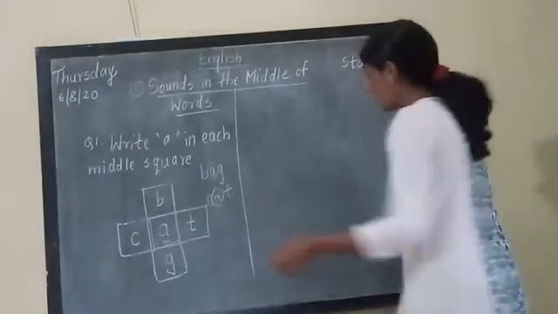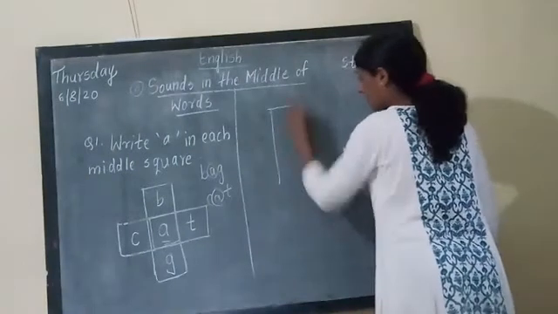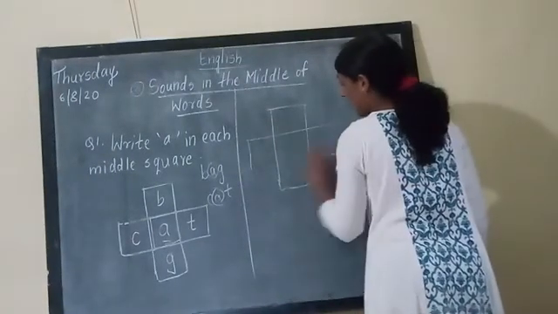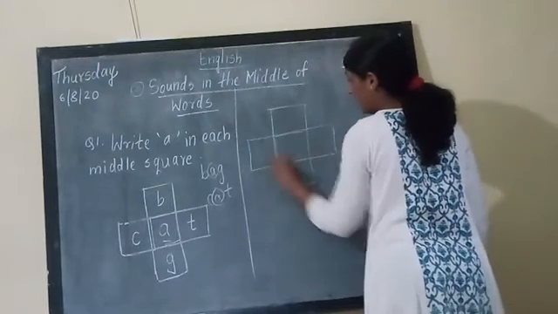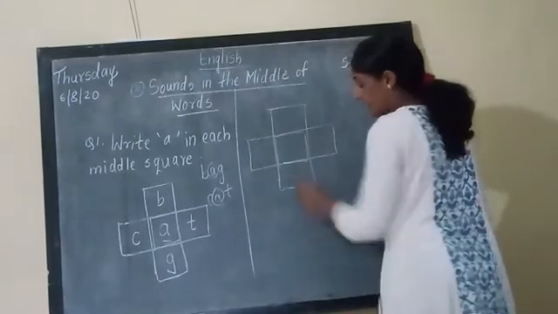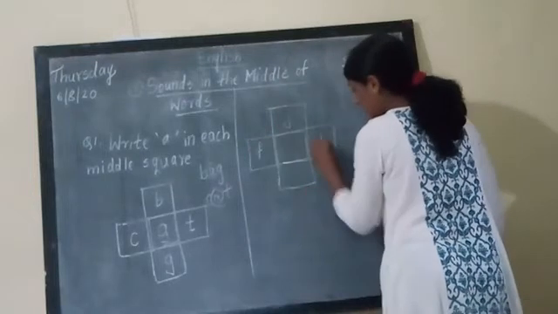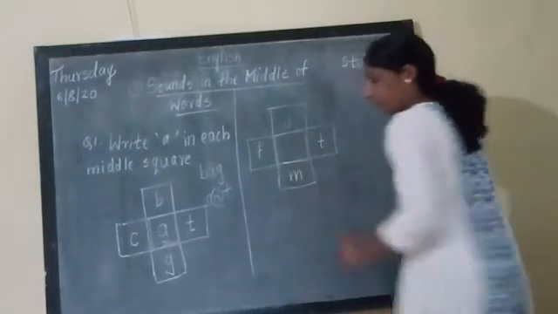Now one more example. Another figure is given in the book, again by adding A in the middle square. So J is there, F is there, here T is there, and here M is there.